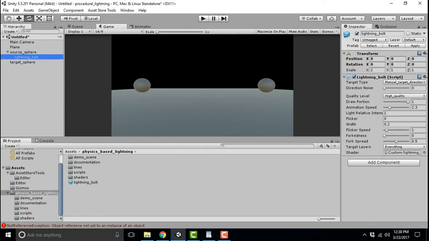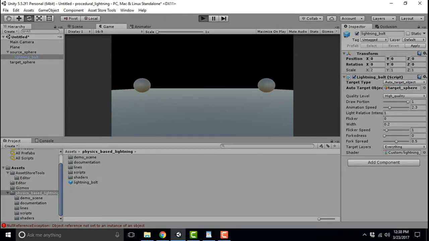The second way to target the lightning effect is to set the target type dropdown to Auto Target Object. In this mode, we drag the target game object into the Auto Target Object reference, and the lightning bolt will naturally follow the target object around.